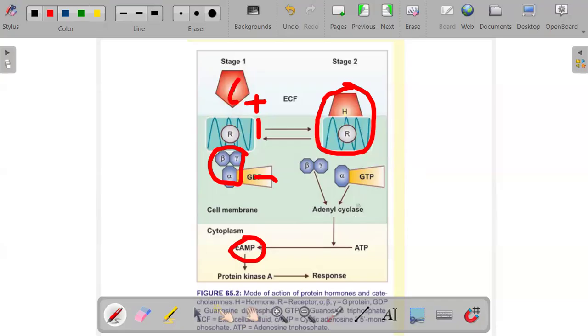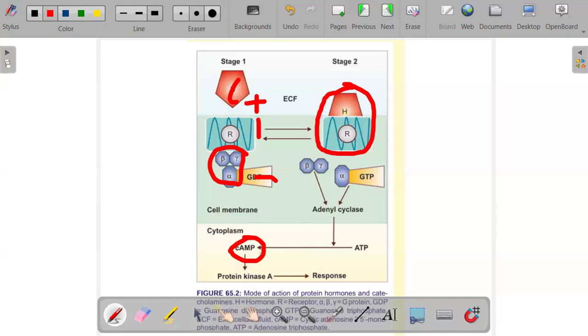Now this activated adenyl cyclase will convert the adenosine triphosphate of the cytoplasm, which is the ATP, into cyclic AMP. So the ATP will be converted by this adenyl cyclase to cAMP.